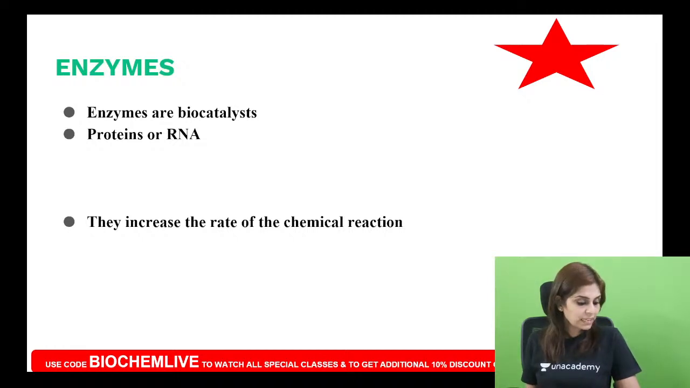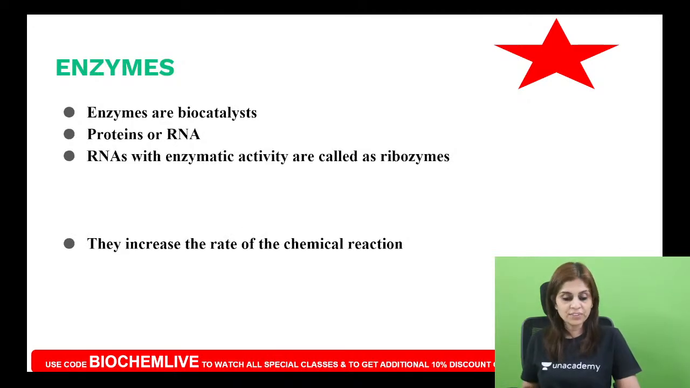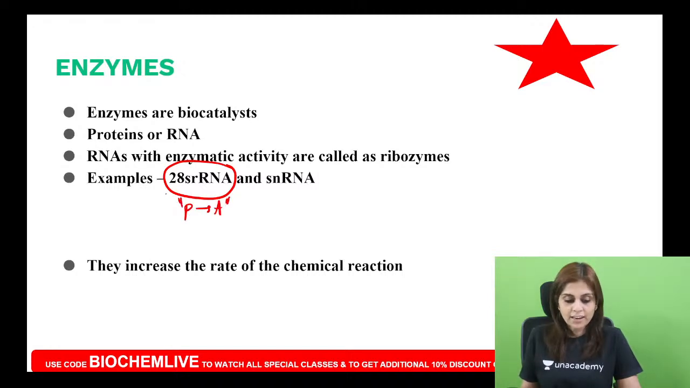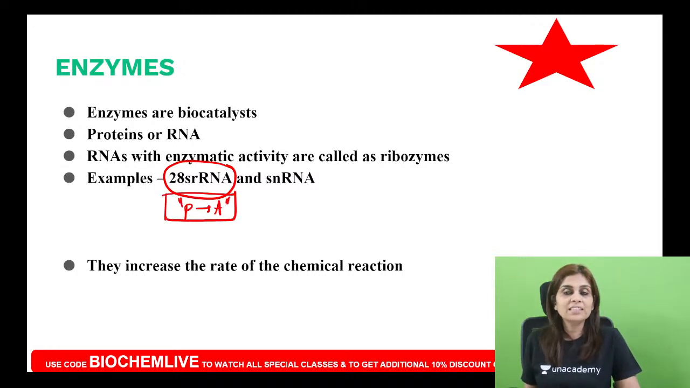So can you all give me examples of RNA enzymes, ribozymes? An example is peptidyl transferase. I told you, right? The enzymatic activity it exhibits is that it shifts the growing polypeptide chain from the P site to the A site. Had you attended my session on translation, I would have explained in detail what peptidyl transferase does. For now, 28S rRNA is a ribozyme, and the enzymatic activity it exhibits is peptidyl transferase. The other example for ribozymes is snRNAs, which take part in splicing.